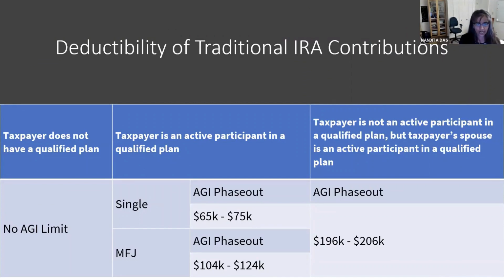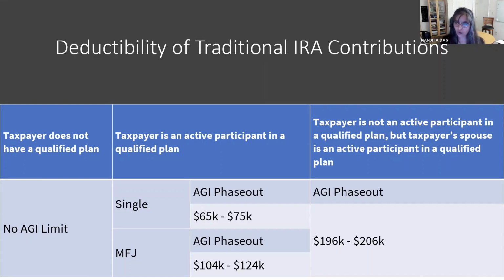If you do not have a qualified plan like a 401k or 403b, then the whole amount that you contribute to your traditional IRA is deductible. No AGI limit. But if you or your spouse is an active participant, the rules vary. If the taxpayer is an active participant and the filing status is single, then the AGI phase-out begins at 65K and it is totally phased out at 75K. You can contribute if your AGI is above 75K, but the contributions are no longer deductible.